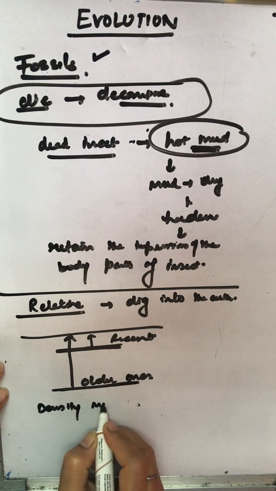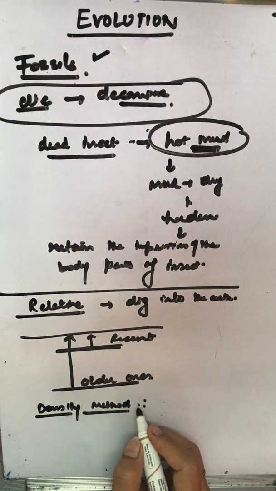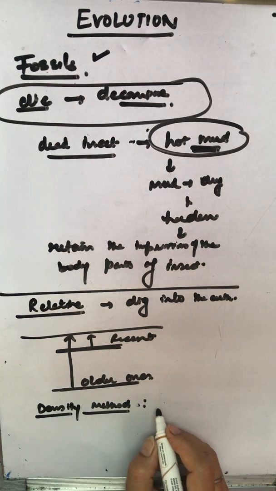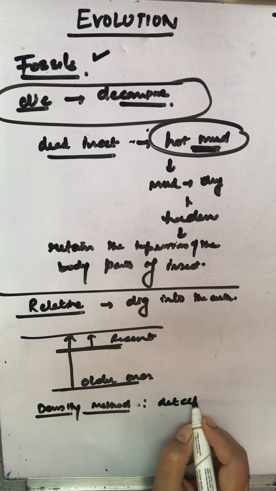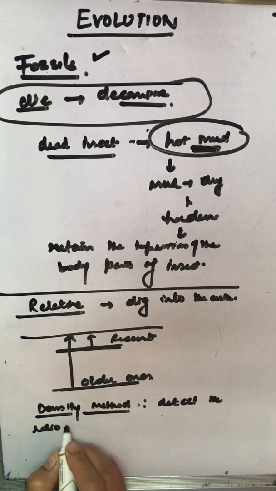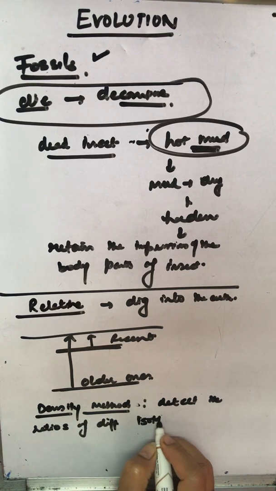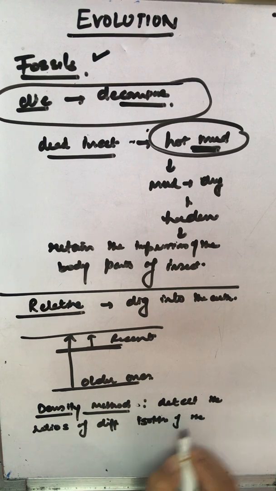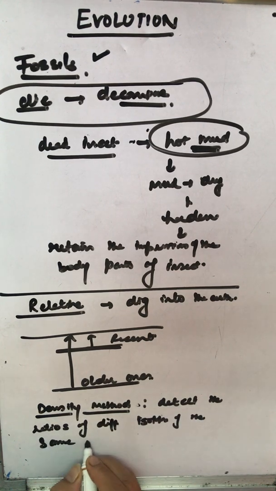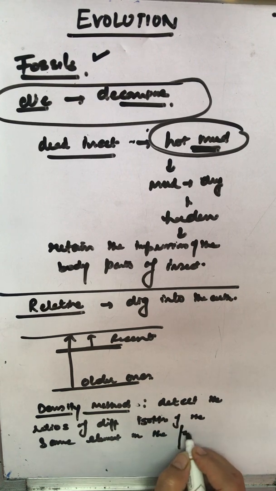In this, what do we do? We compare or detect the ratios of different isotopes of the same element in the fossil material.